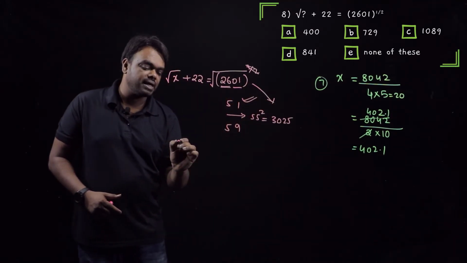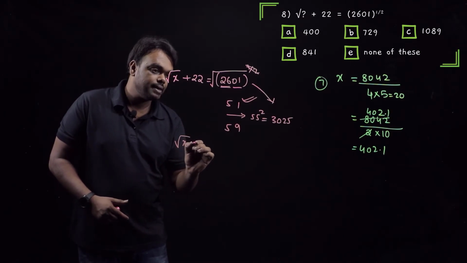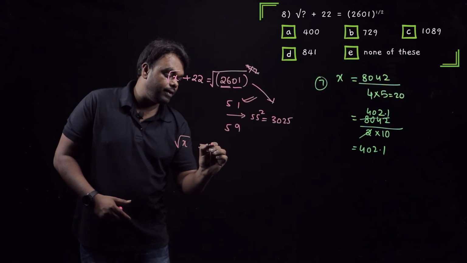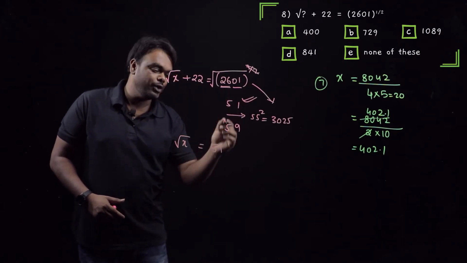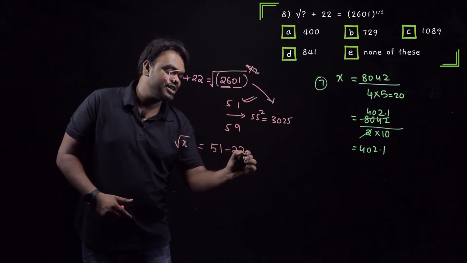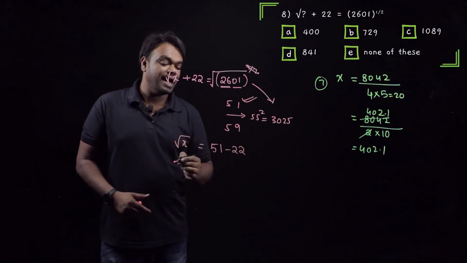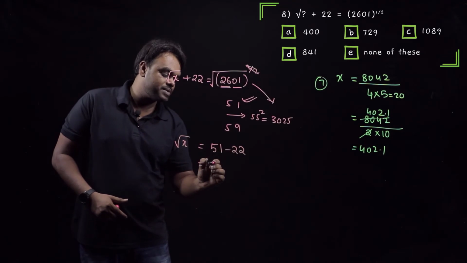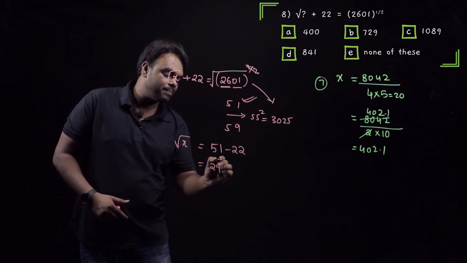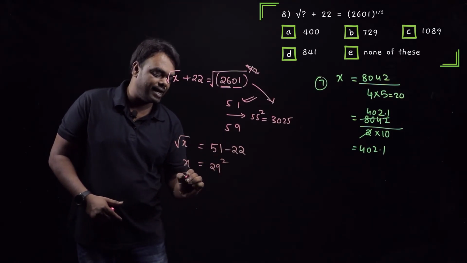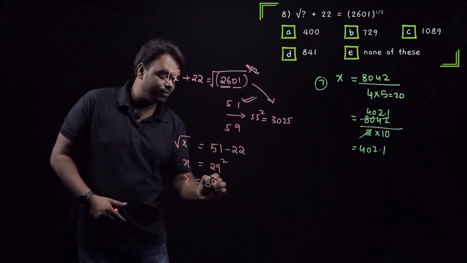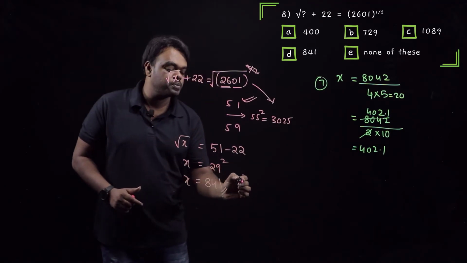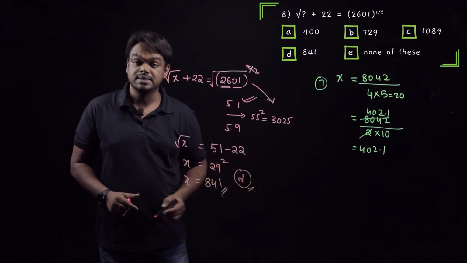So what does the question become now? Root x is equal to 51, and 22 goes to the other side, minus 22. Oh, I'm sorry, we have another square here. So what does this become? 30 minus 22, 29 square. What is 29 square? X square, that is 841. X value is 841, and our option number D must be the answer.